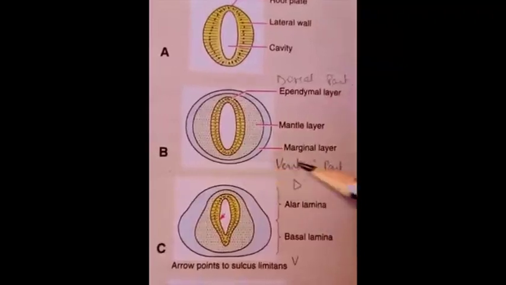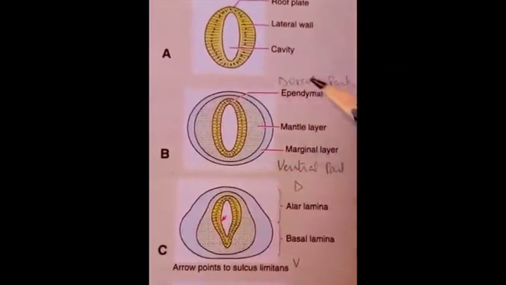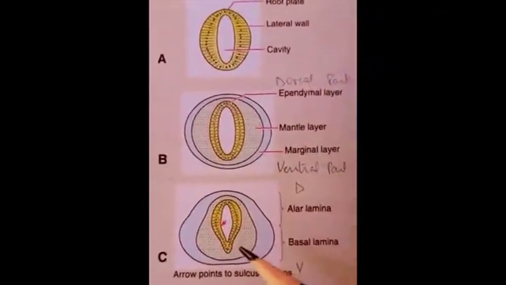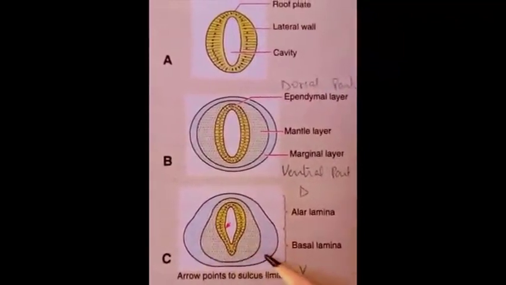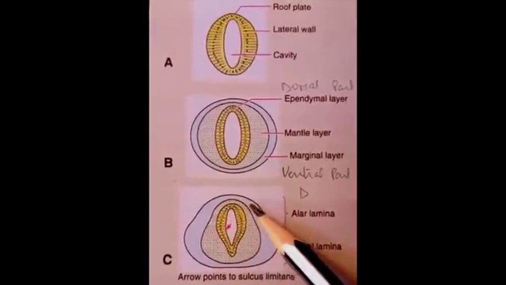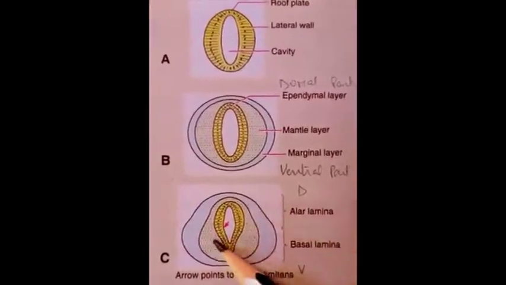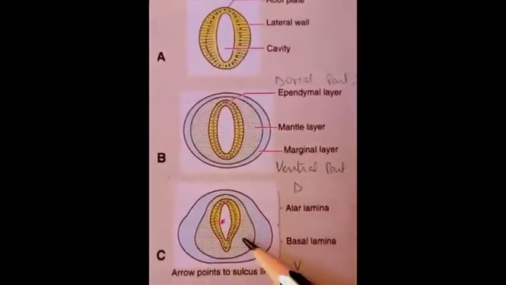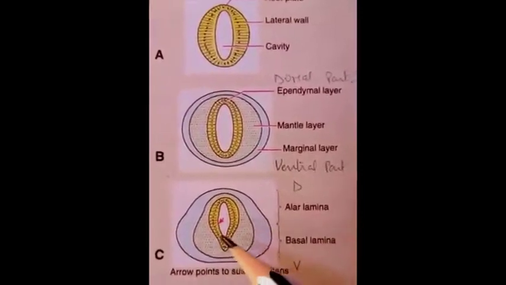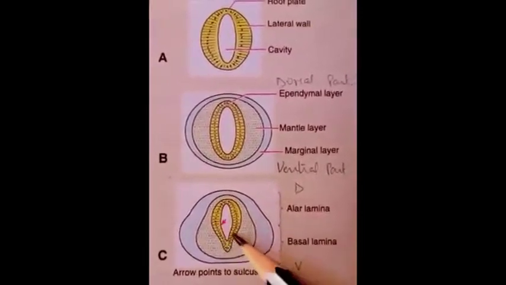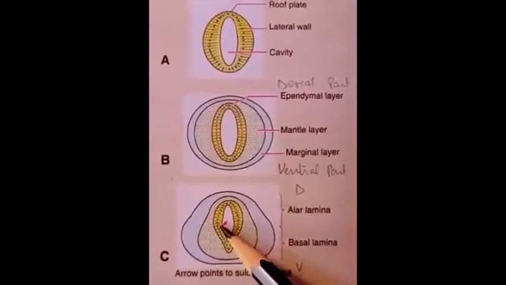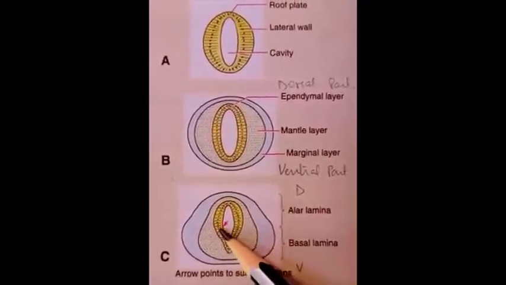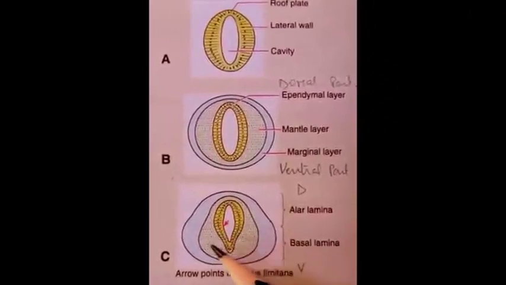In this diagram we can see the mantle layer grows much faster towards the ventral part, and towards the dorsal part its growth is less. Because of this excessive growth in the ventral part, there is compression in the lumen of the cavity of the spinal cord. This cavity gets compressed because of this overgrowth.